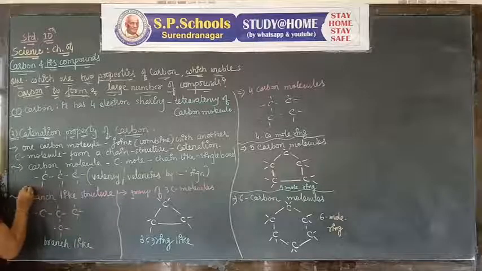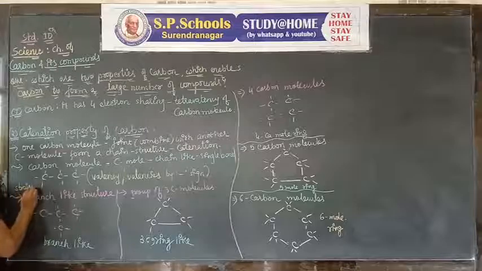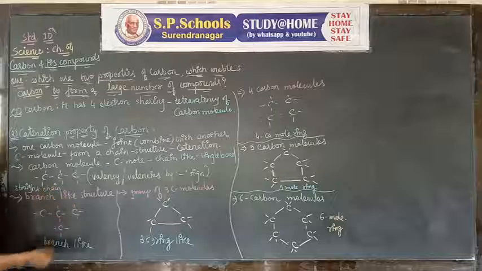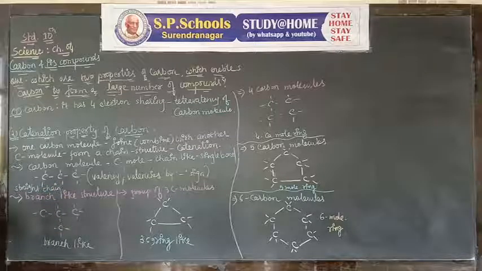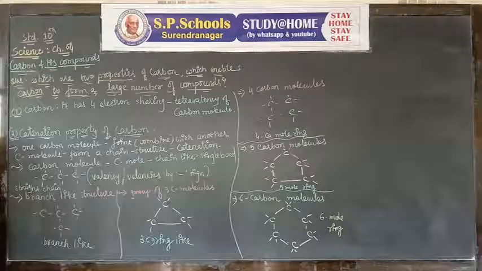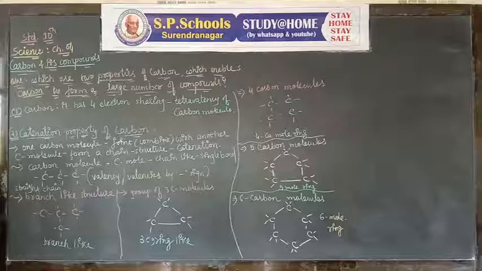Here they show a single bond or straight-chain structure. So one carbon molecule combines with another and forms a straight-line structure or branch-like structure. 3 carbon molecules form a ring, 4 carbon molecules combine in a group to form a ring, 5 carbon molecules form a ring, and 6 carbon molecules form a ring-like structure. So we conclude that one carbon molecule combines with another carbon molecule and forms a long, big chain, because carbon has tetravalency, so it can combine with other molecules and make a straight chain.